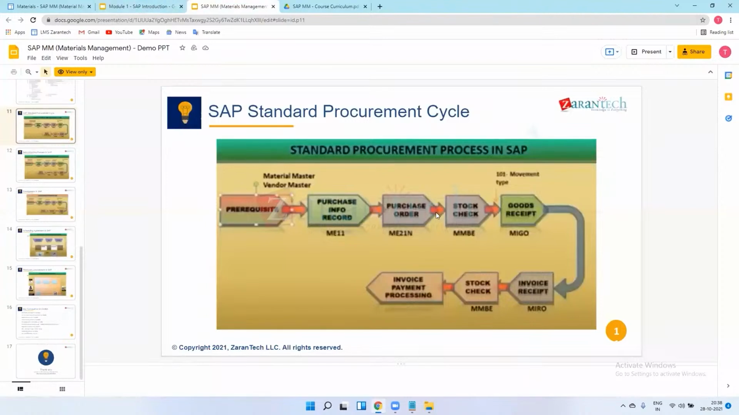There is one procurement cycle chapter where we will discuss all these concepts. After the purchase order, there is a stock check. With respect to that purchase order, we procure material from the vendor, and then we do goods receipt.